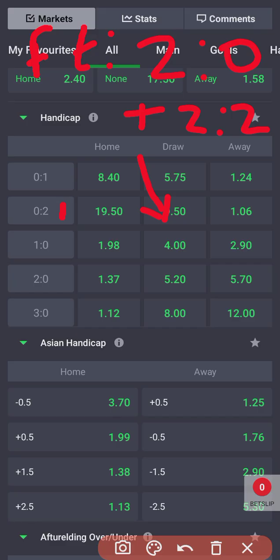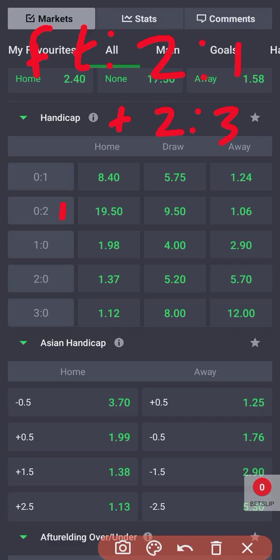Let's say, like I explained here, at full time the home team has 2 goals and the away team did not score any goal at all. Now, if the game ends 2-1, plus the handicap, it becomes 2 goals to the home side and 3 goals to the away side. That means our bet is a win. Do you understand? So that is basically how it is about the handicap. Either way, the handicap wins.